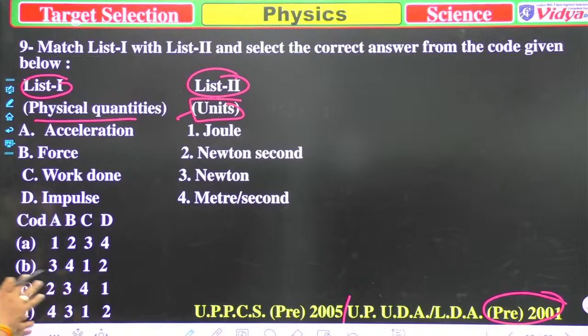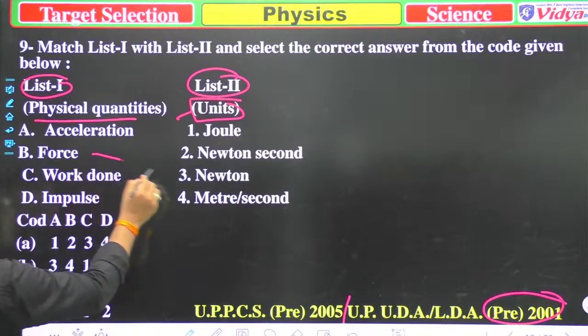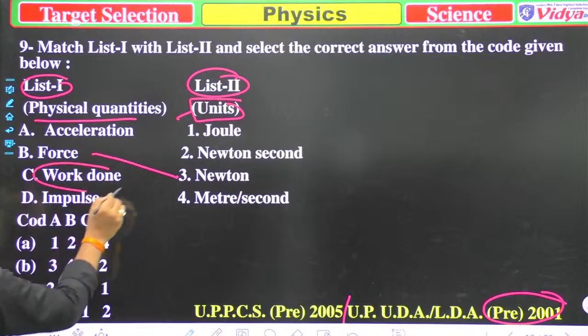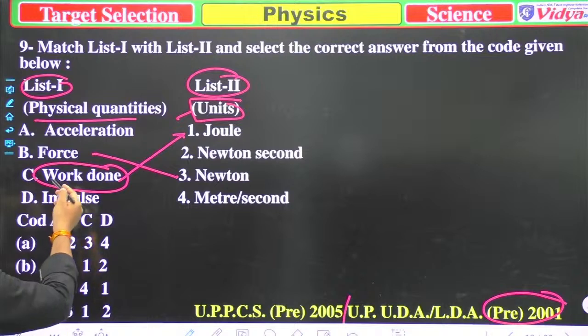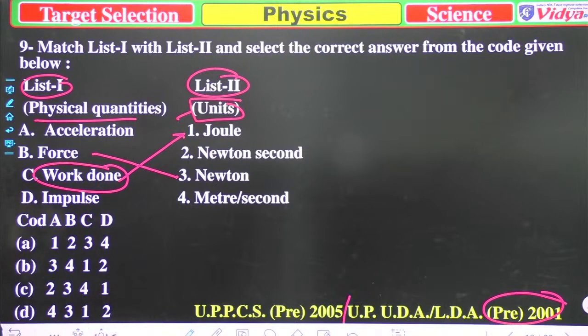Suppose I don't know a single option; which of the following is correct? The first thing is force. As you know, the unit of force is Newton, and work done is joule. So now we can eliminate these two options.